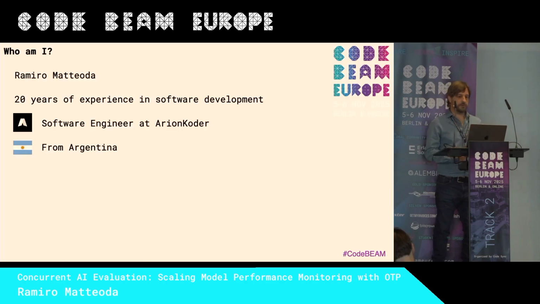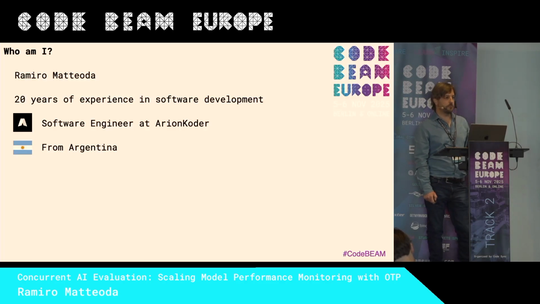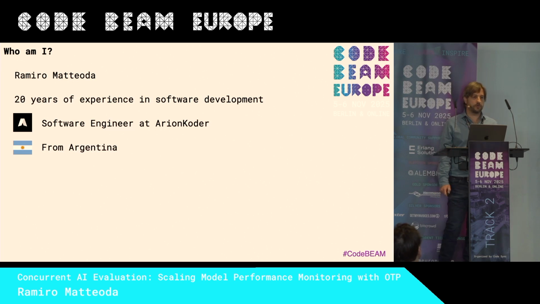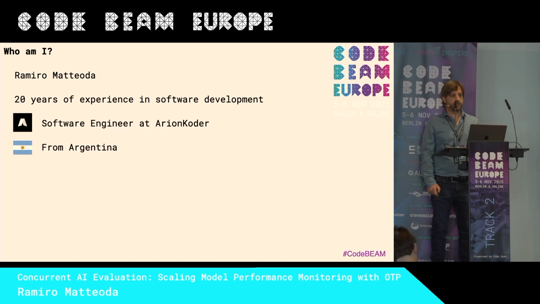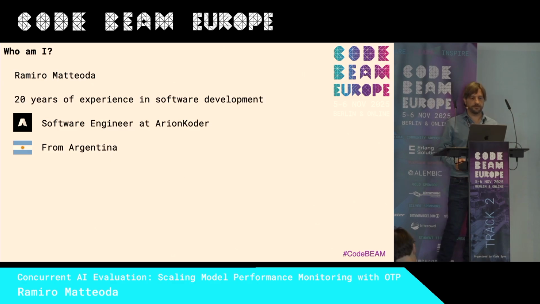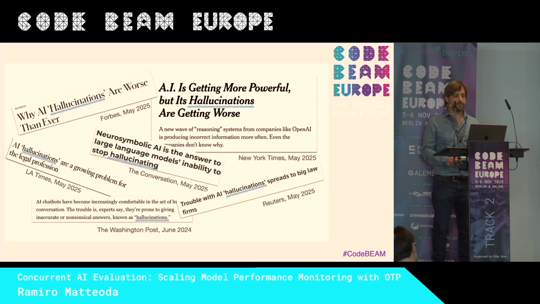I'm Ramiro. I came from Argentina. I'm a software engineer and I'm currently working for Arion Coder. I have 20 years of experience, and for the last 5 years, I have been working with Elixir, mostly in the backend part.